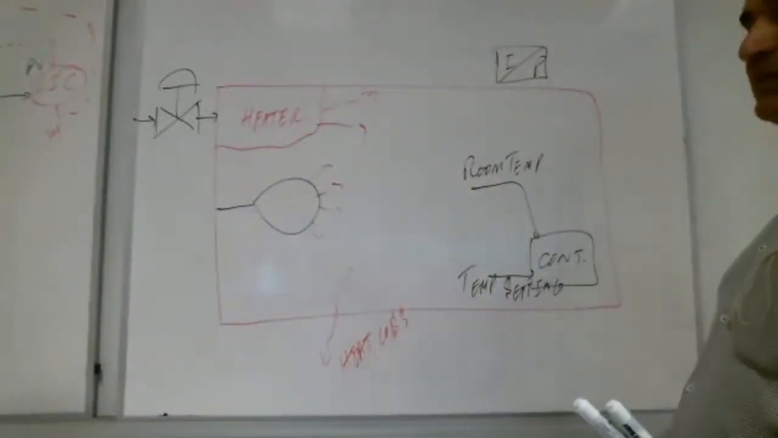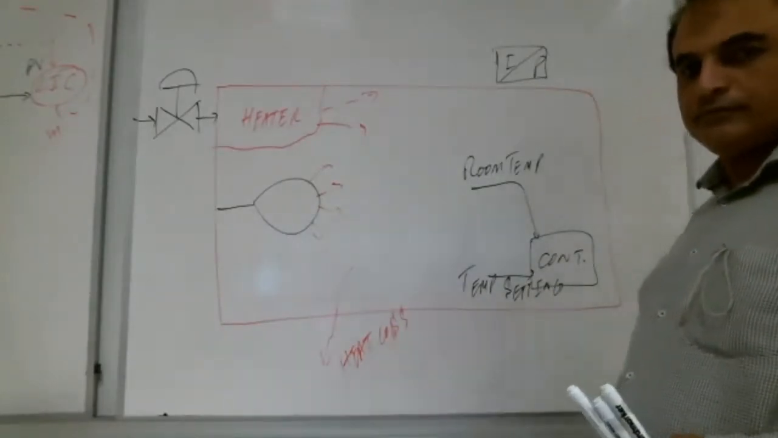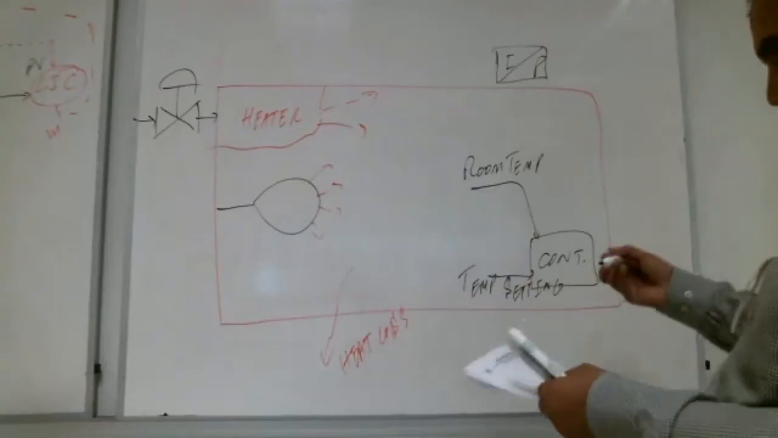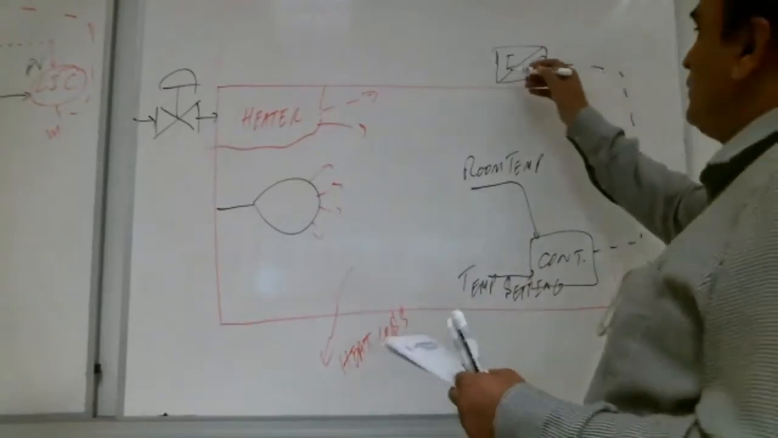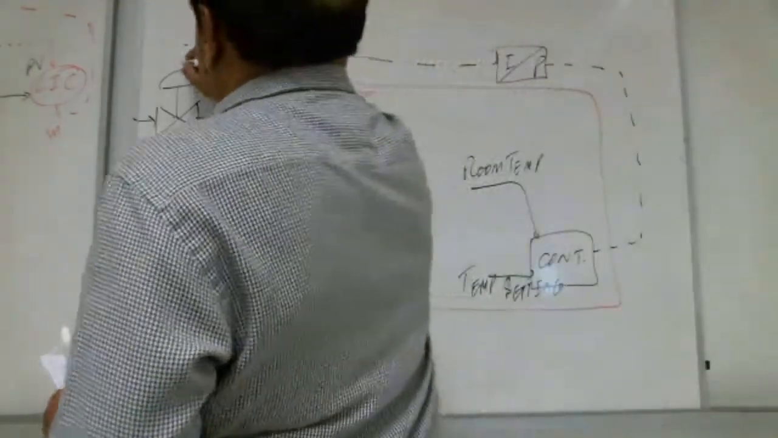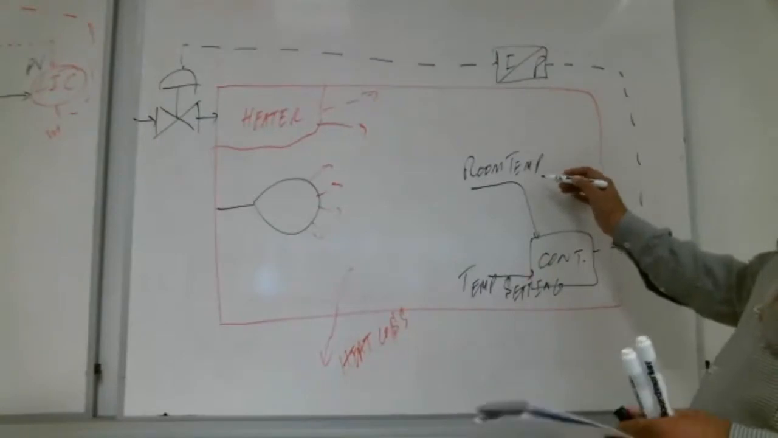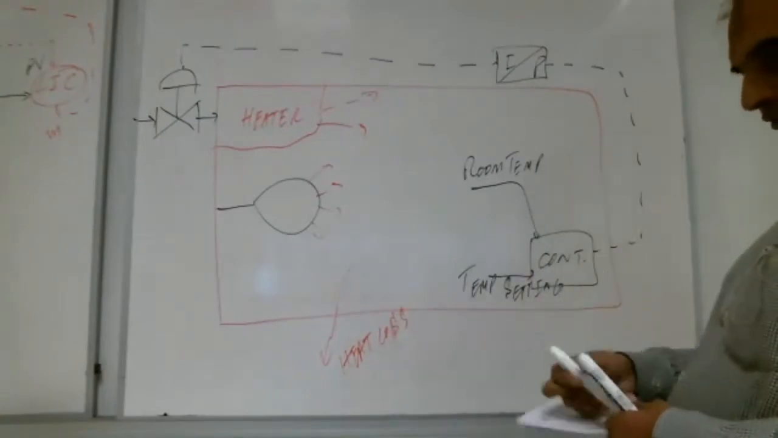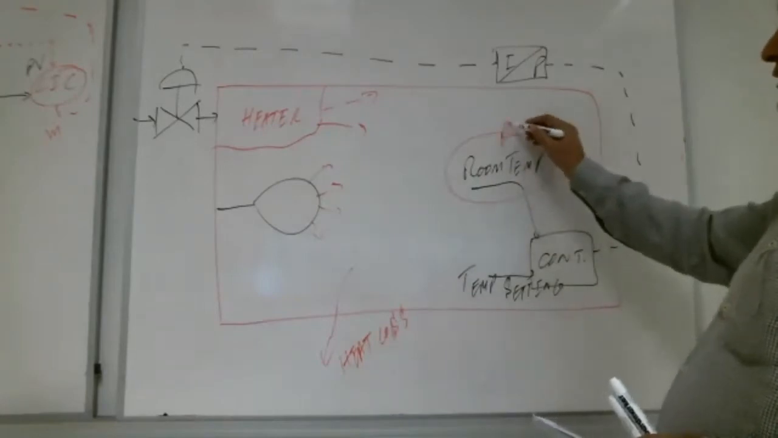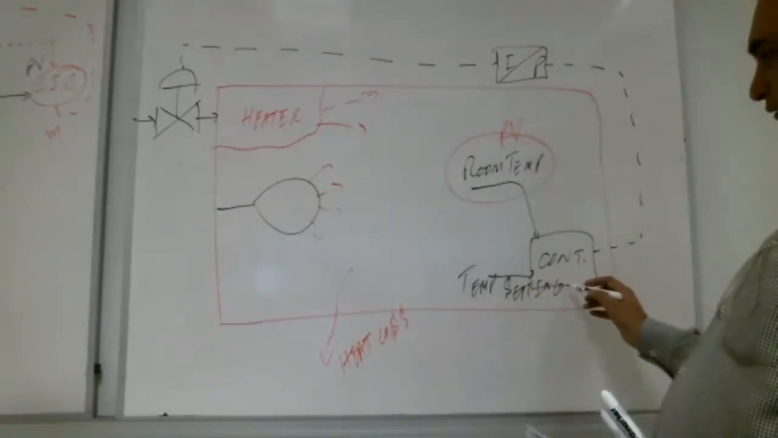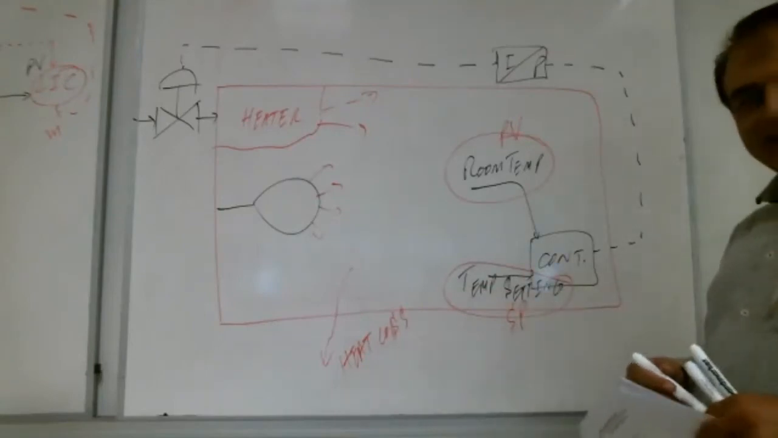Yeah, Shabab, what is the mistake? What is the error? Teacher, I think there is no sensor. Huh? The sensor is there, the room temperature. This is the sensor, PV. This is the temperature setting, SP. So what is the error? What is the mistake?